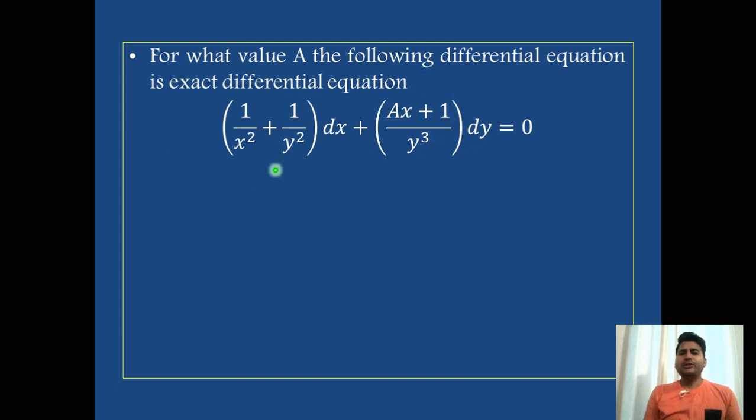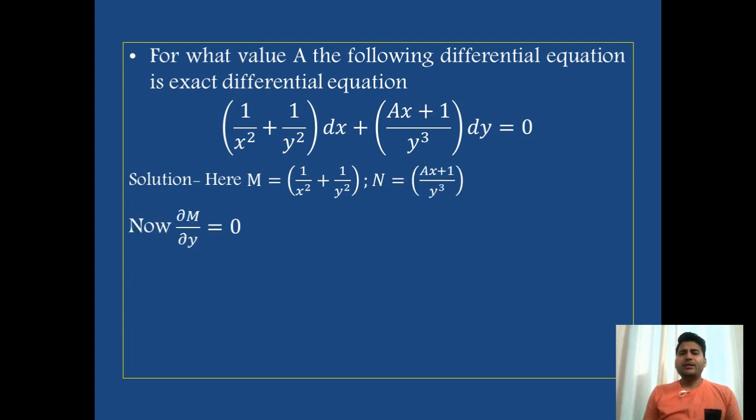Now we will proceed to check whether it is exact or not. As you know, in order to check exactness, we must do one thing, what? The necessary and sufficient condition: its derivative with respect to y and its derivative with respect to x will be equal to each other. Then we will say the equation is an exact differential equation. So let us start. We have the value of M, and we also have the value of N.